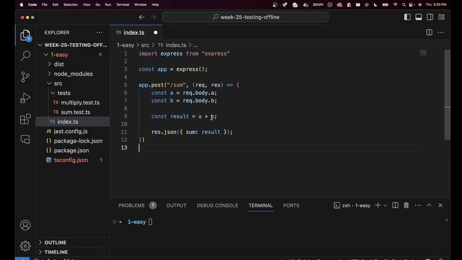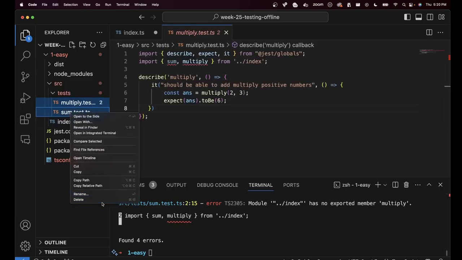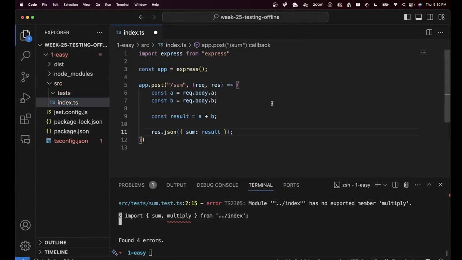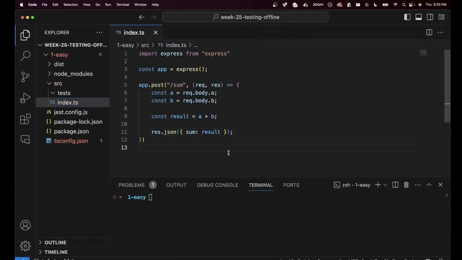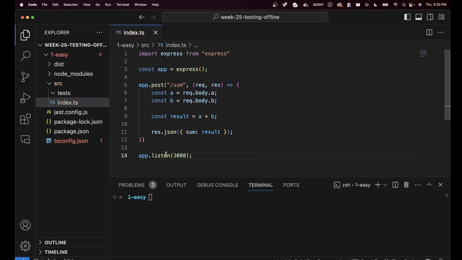Earlier, it could be called here. Now, people all around the world can hit this specific endpoint, if you've of course deployed it on the internet, and get back the sum. If I run tsc -b, I need to delete the tests now because the tests were for a separate function that doesn't exist anymore. I also need to add one more line here called app.listen to actually start listening on a specific port. This works if I write tsc -b followed by node dist/index.js.